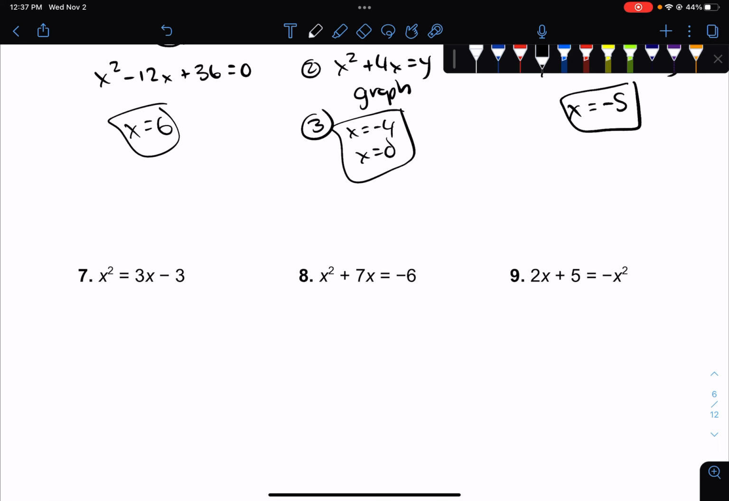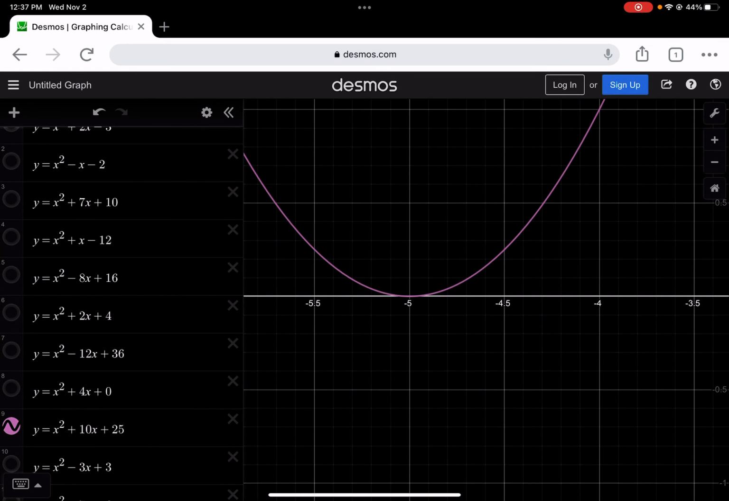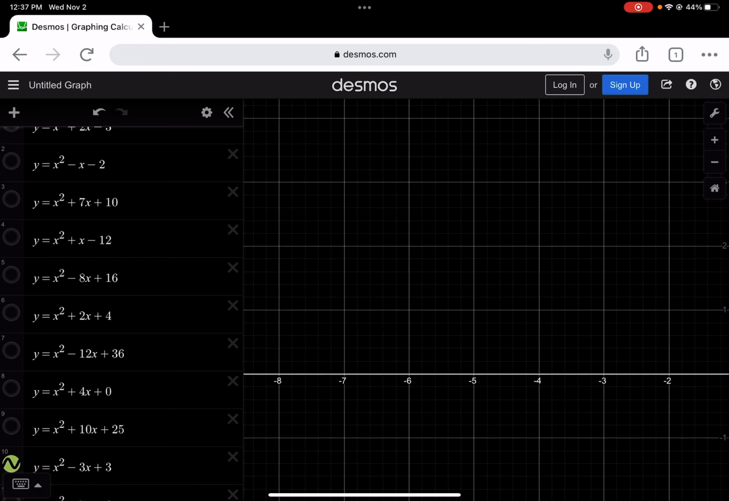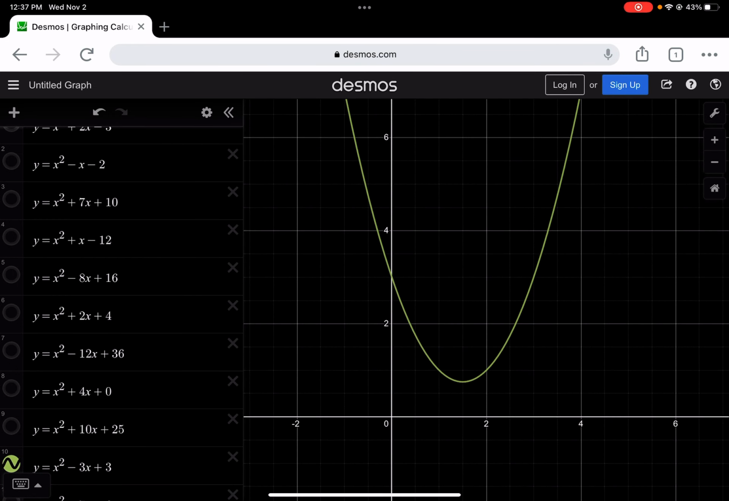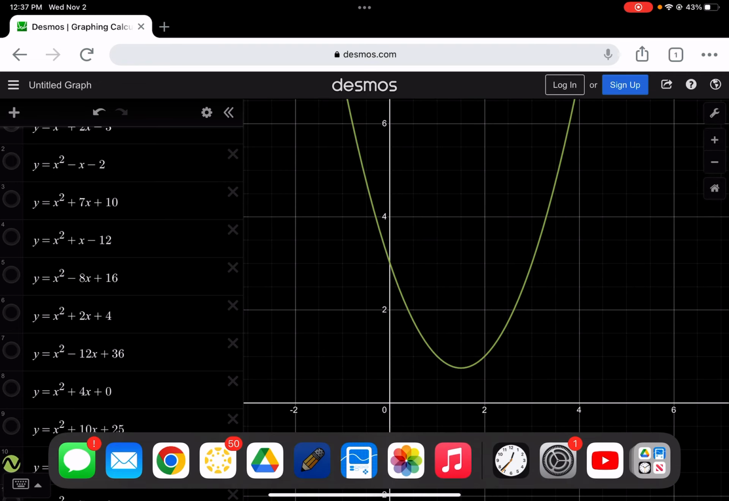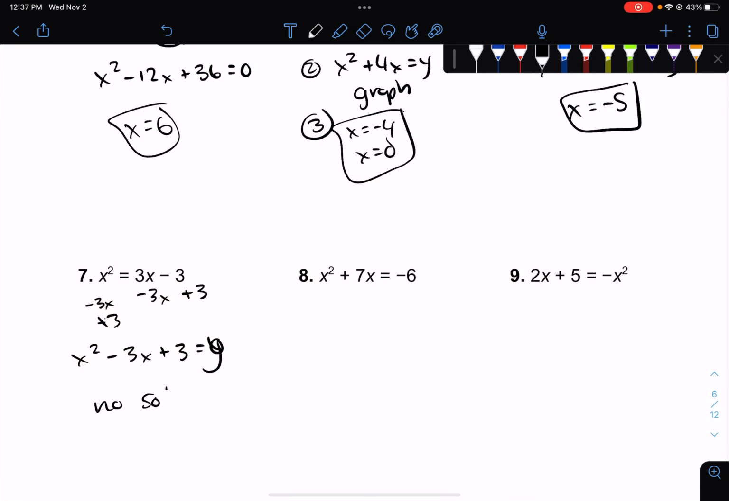X squared equals 3x minus 3. So I want to minus 3x on both sides. And then I also want to add 3 to both sides. So I end up with x squared minus 3x plus 3 equals 0. And I change that to a y, type it in my calculator or my graph. And you've already done this, right? So your answer, where are we? There we are. There's my parabola. And it never hits the x-axis. So no solution. It never crosses. So I have no solution.